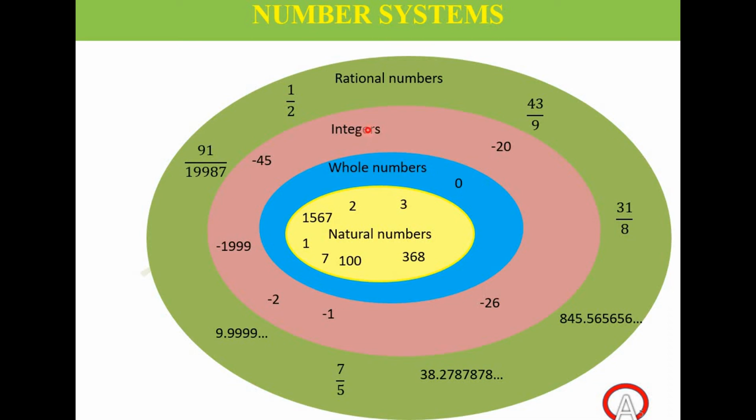Why? Yes, that is correct. Can you tell me an example which is a rational number but not an integer?